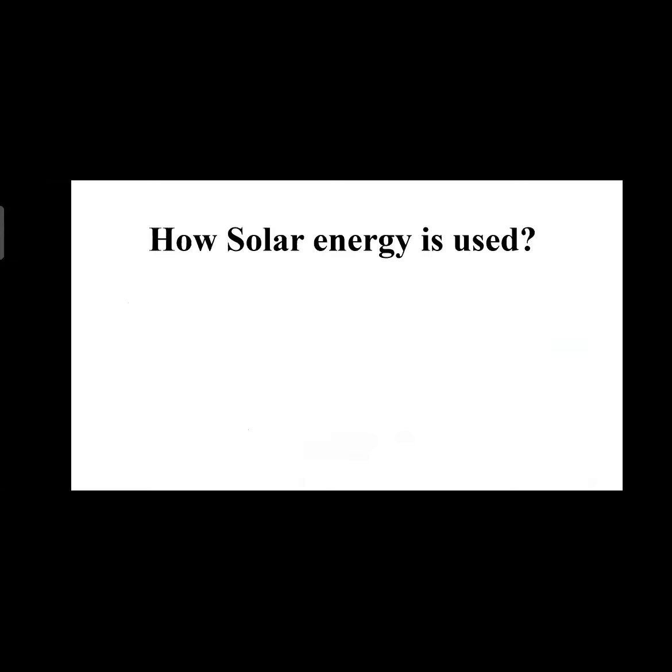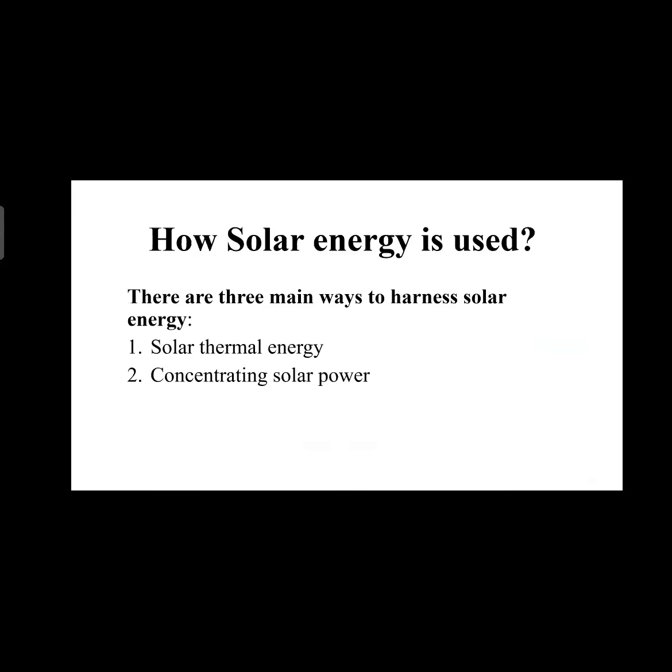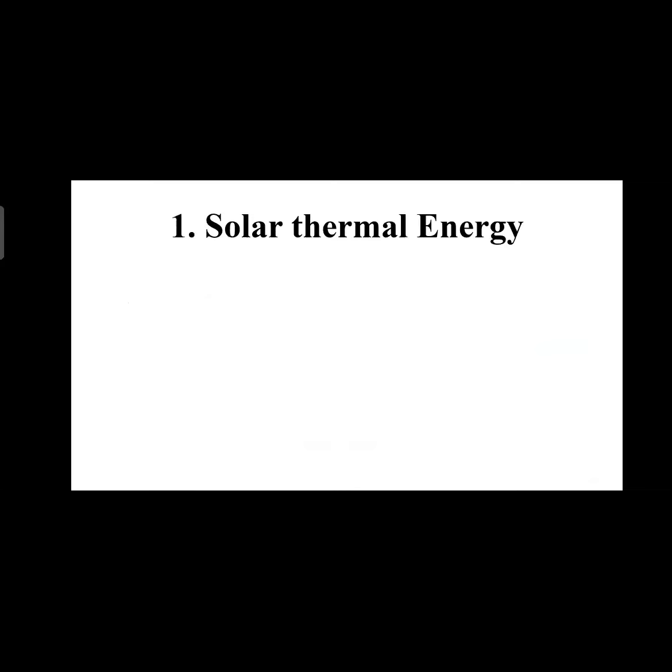How is solar energy used? There are three ways to harness solar energy: number 1, solar thermal energy; number 2, concentrating solar power; and number 3, photovoltaic cells. So, what is solar thermal energy? Solar thermal energy is a form of energy or a technology for harnessing solar energy to generate thermal energy for use in industry and in residential and commercial sectors.